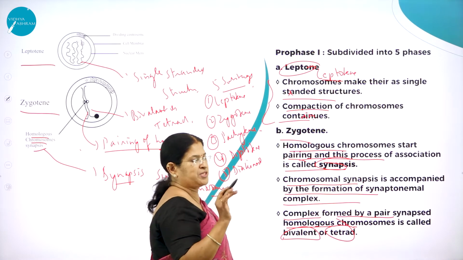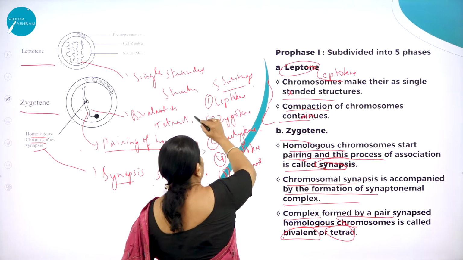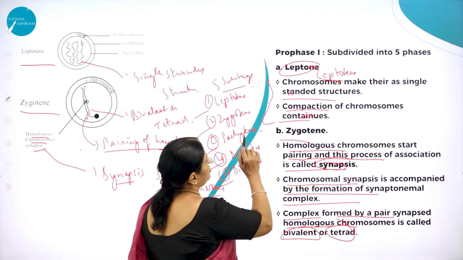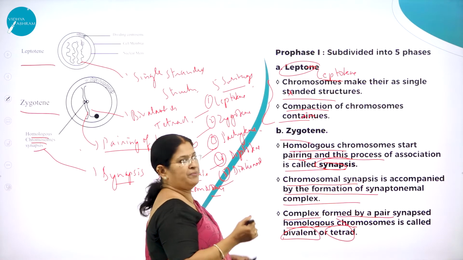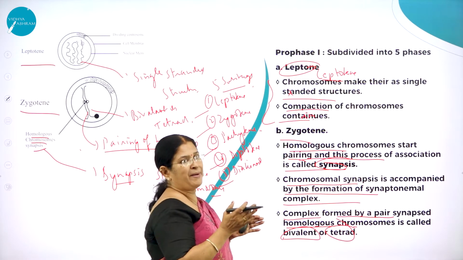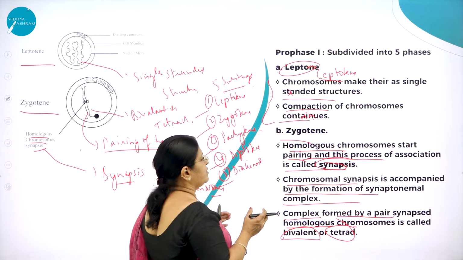So what are the 5 substages of prophase 1 of meiosis? Leptotene, zygotene, pachytene, diplotene, and diakinesis. So what happens in leptotene? Chromosomes will appear themselves as single-stranded structures, and you can see the compactness of the chromosomes there, which continues.